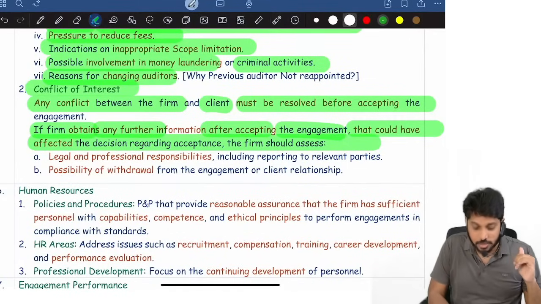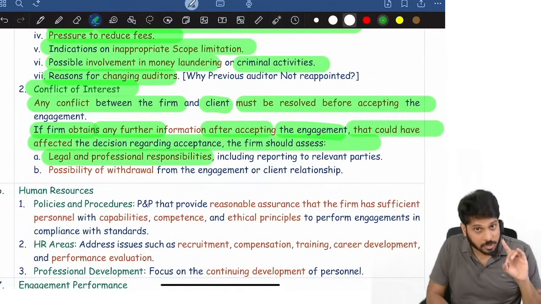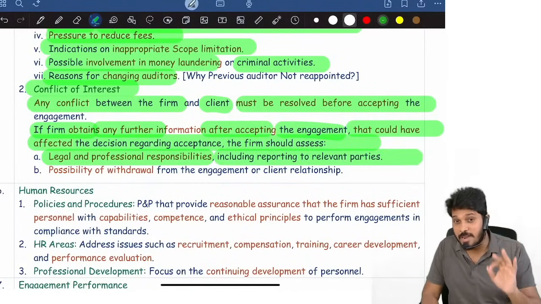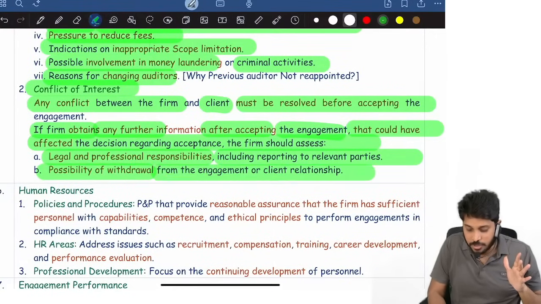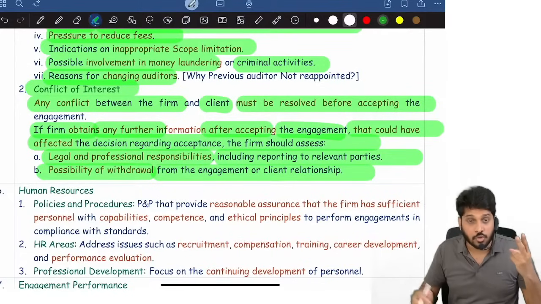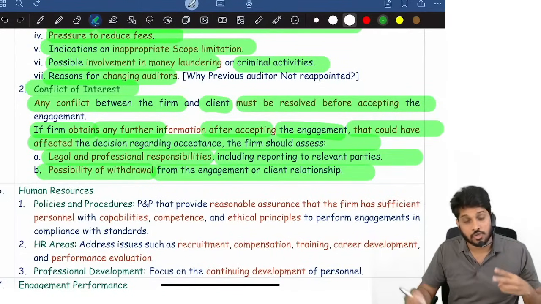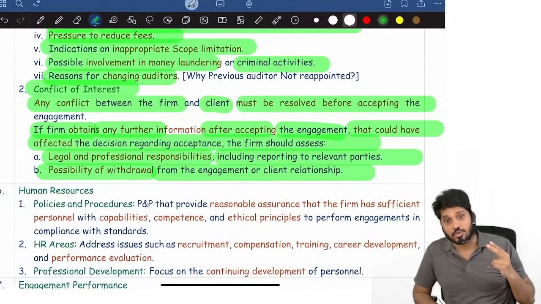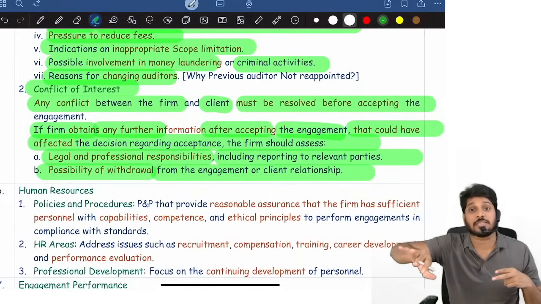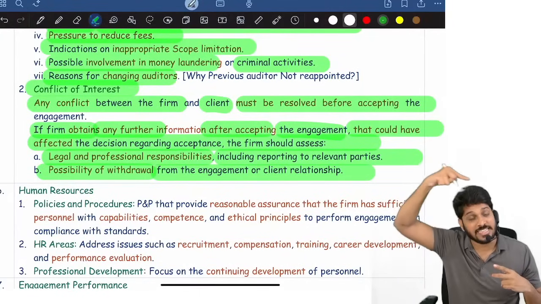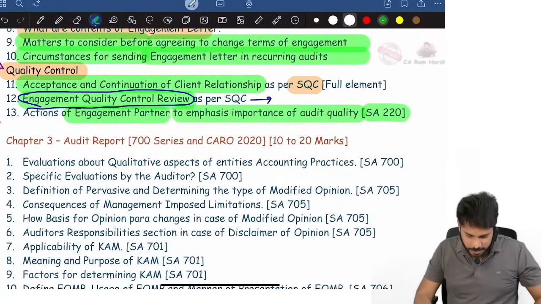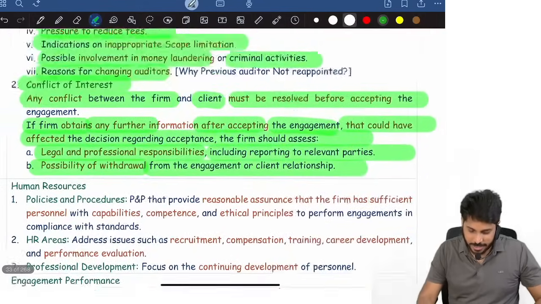Now, the firm has to check legal and professional responsibilities, including reporting to relevant parties and the possibility of withdrawal from the engagement. So what are the legal responsibilities here? Do you have to report to anybody to see whether withdrawal is possible or not? So these are the two points the auditor has to consider, if the firm has got information after accepting the work that could have affected the acceptance itself. So that is regarding acceptance and continuation.